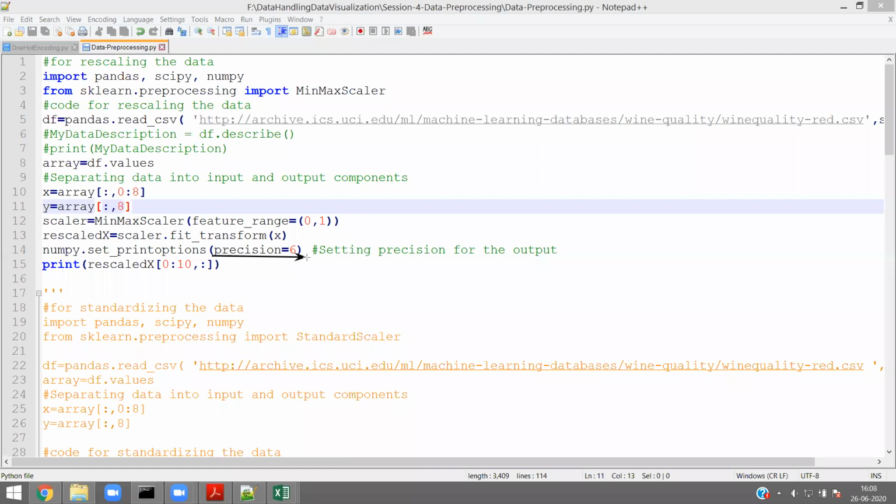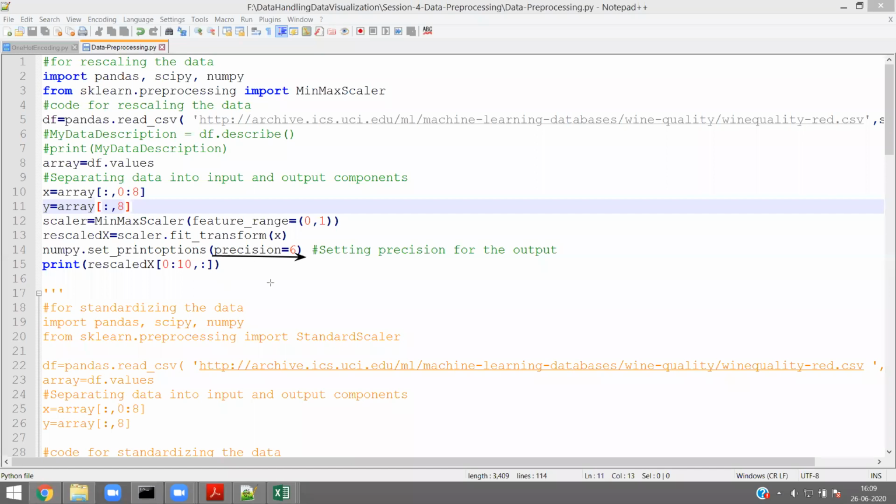If you give precision equal to 3, then it will come 0.xyz, 0.abc. Sorry, 1, 2, 3, not ABC. Here ABC should be integer. Precision equal to 6 means 6 decimal values will come.